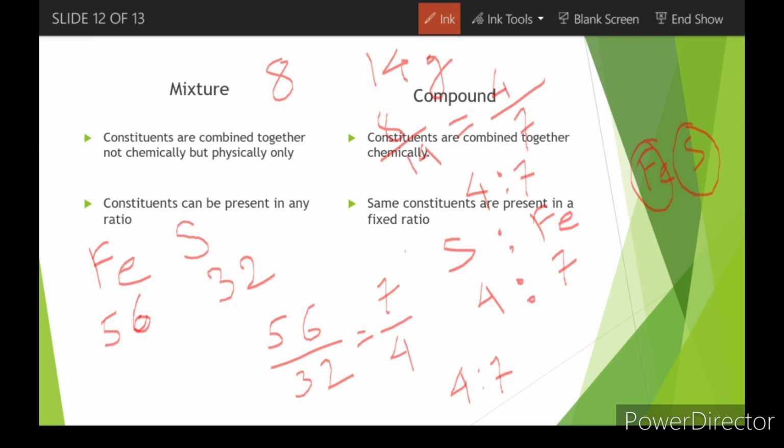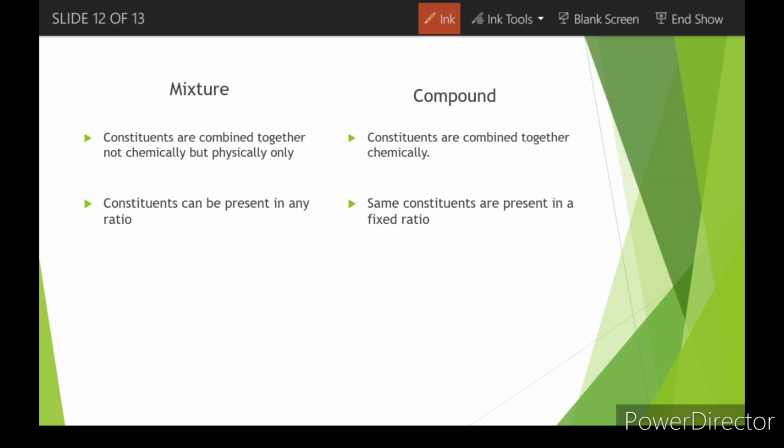So you can get a concept from this. One atom of sulfur will always react with one atom of iron to form the iron sulfide here. The ratio at which the compounds are formed will always be the same. In this case, it will always be 4:7. I hope I could make myself clear about this. If not, you can ask me later. Okay.